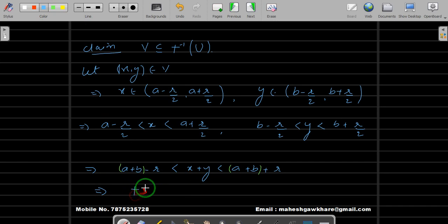When you have the function addition of this point (x, y), it belongs to U. Why?